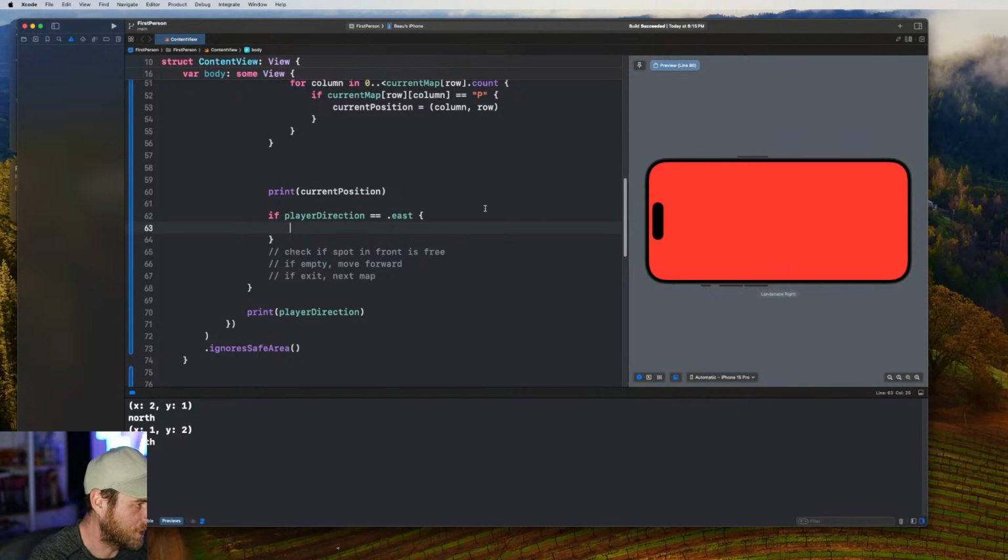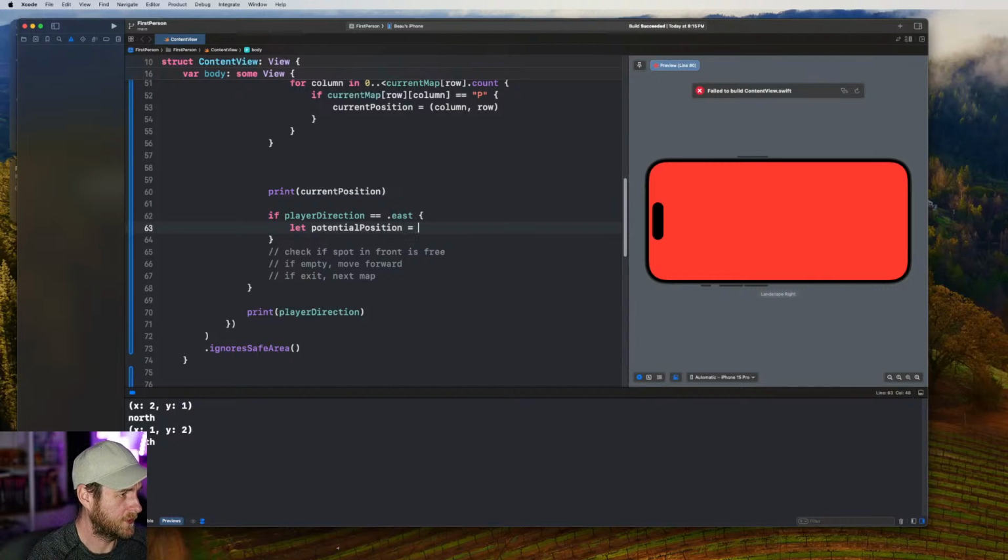I feel like we're going to do another stream on this because this is too much fun. So if we're facing east, I need to add 1 to the columns, not the rows, because we're not changing rows, we're adding a column. So let new position, or we can call it potential position because we might reject it, right, if there's a wall there.